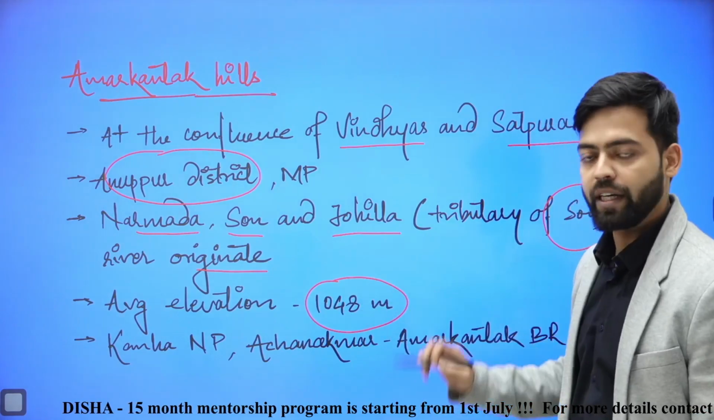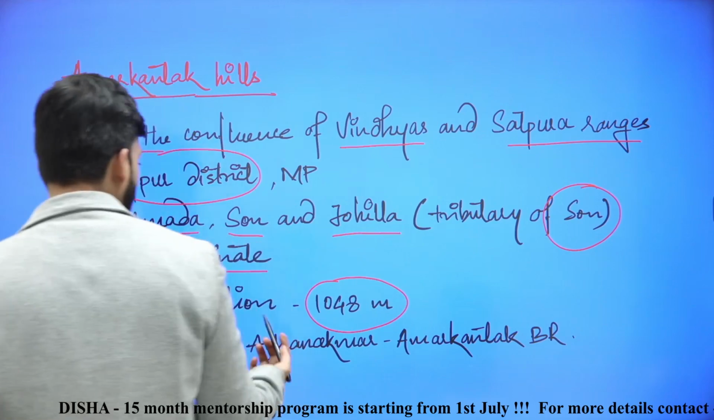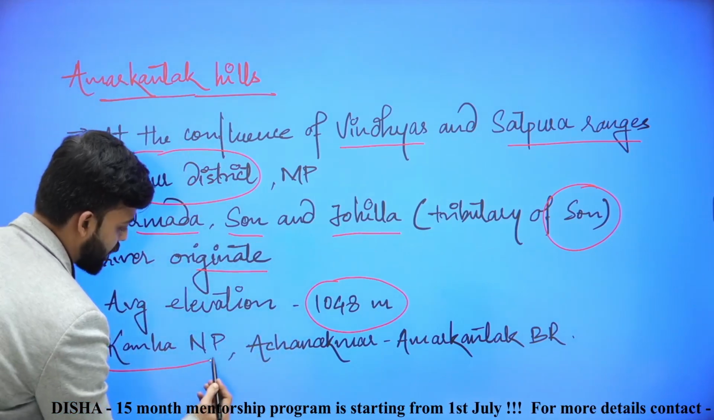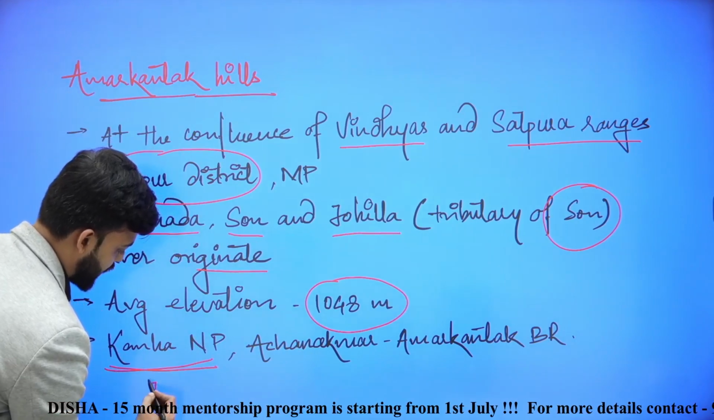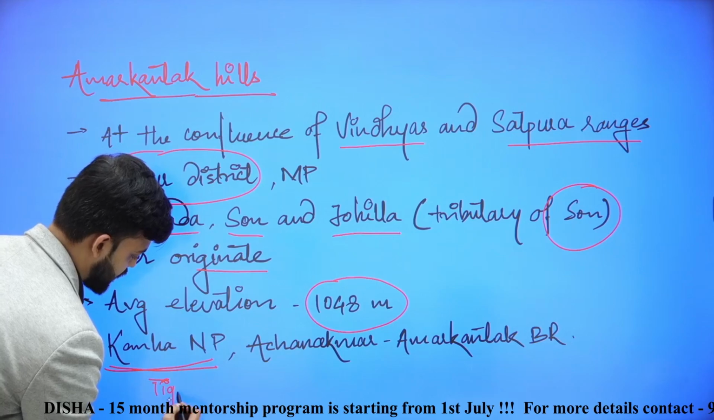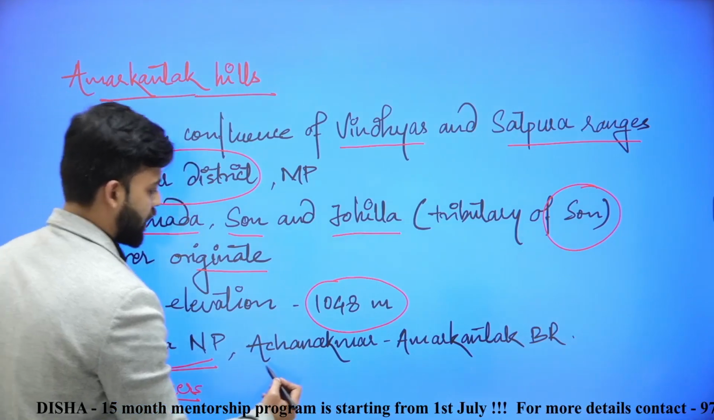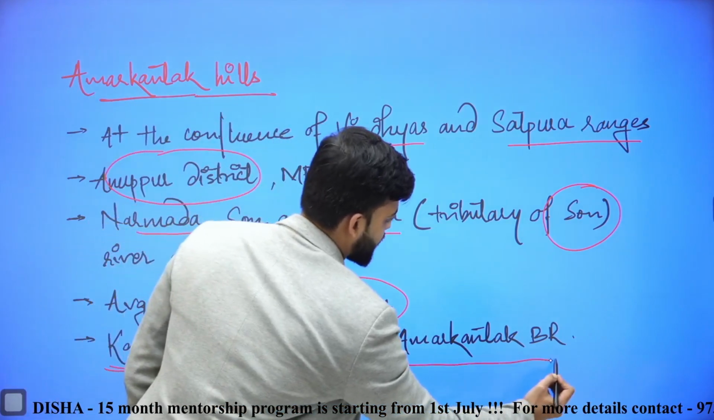Now two famous national park and biosphere reserves are there, that is Kanha National Park, which is famous for tiger density, tigers, and also Amarkantak Achanakmar Biosphere Reserve is here.